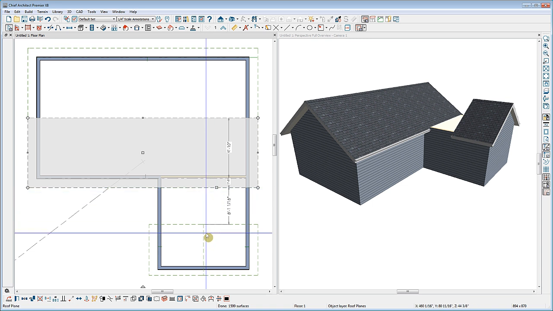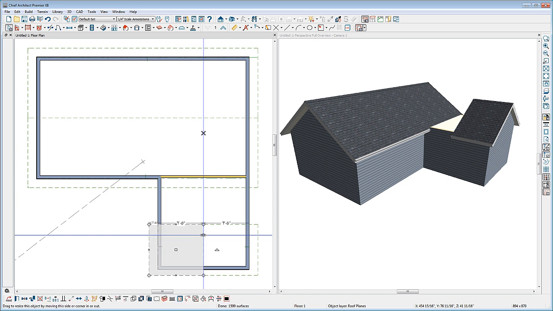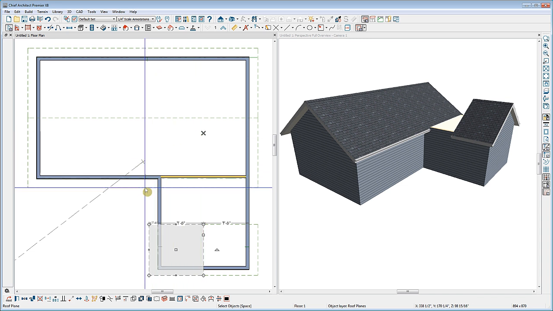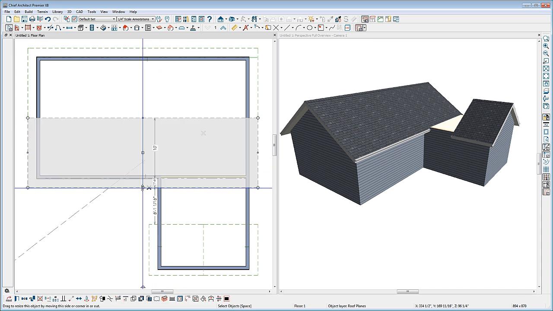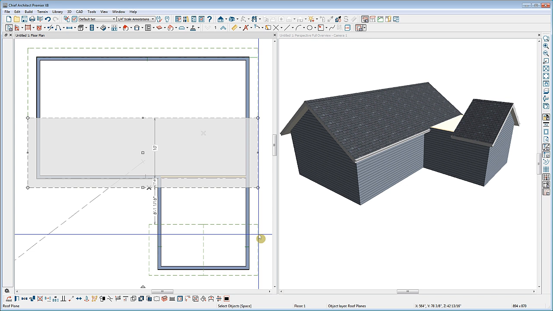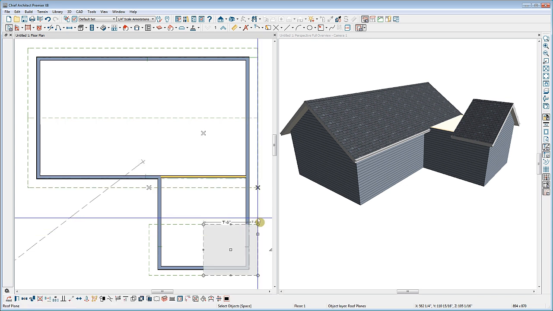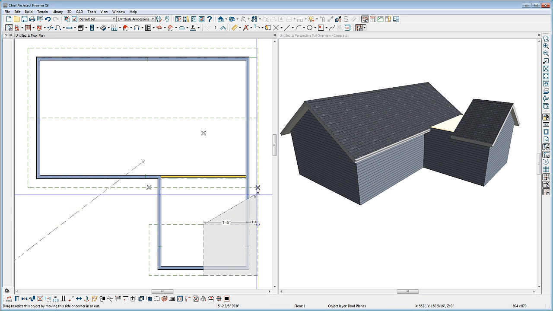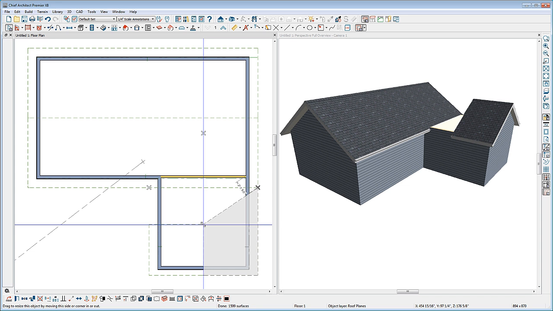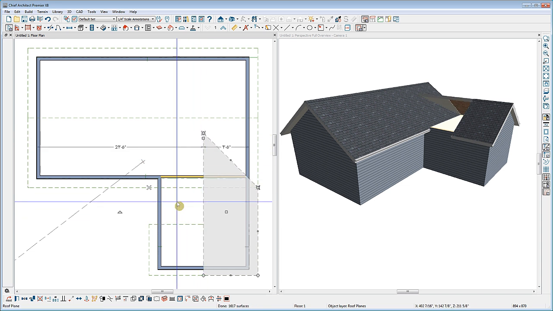Then I'll select the edge of the roof plane that you want to connect to it. Chief automatically places an X on the roof plane right where it's going to intersect. When I select this roof plane again, you'll notice that it places a second intersection point right where these two fascias will meet up. With this one selected, then I'll select this roof plane edge, and that tells me right where this fascia edge will meet this one. Now all I need to do is simply click and drag the corners of my roof plane and snap them right to my connection points.